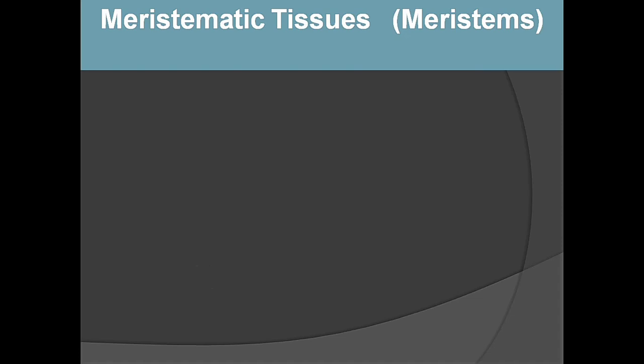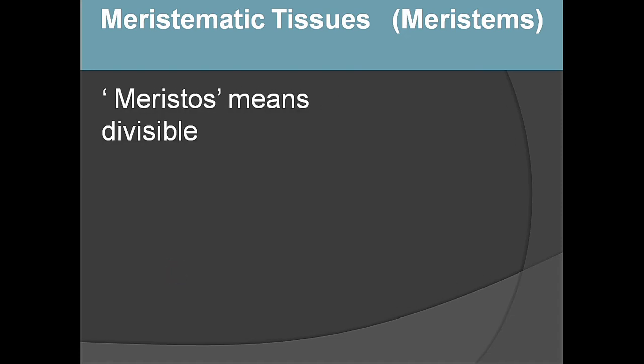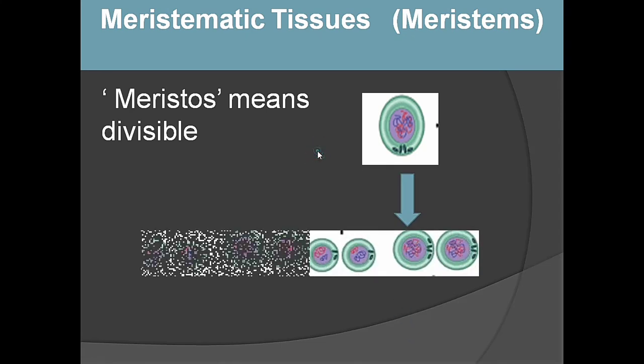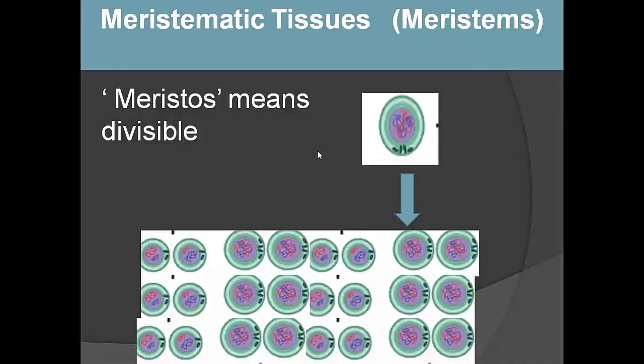Meristematic tissues or meristems. What is the meaning? The word meristose means divisible. The cells of the meristematic tissues divide continuously and produce new cells. This is a single meristematic cell. It divides and produces so many cells. Meristematic tissues are made up of young cells. They divide and produce numerous cells. So the meristematic cells help the growth of a plant.